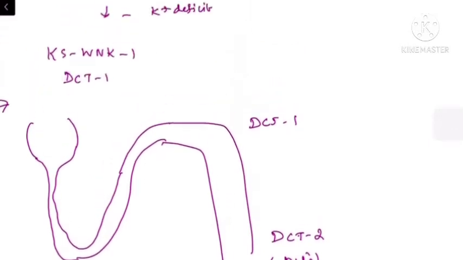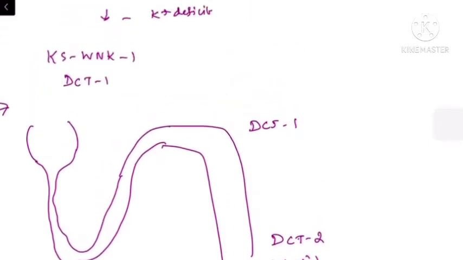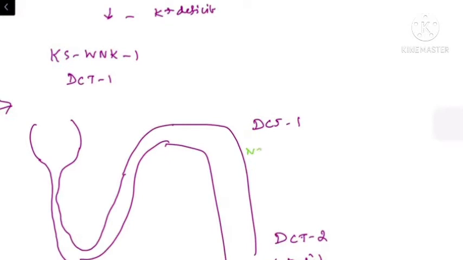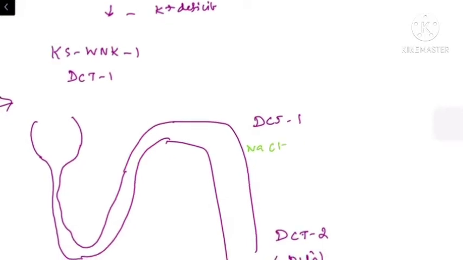But in DCT1 we have the WNK pathway and the sodium chloride cotransporter, which is the main transporter present in the DCT, responsible for almost 9% of sodium reabsorption.